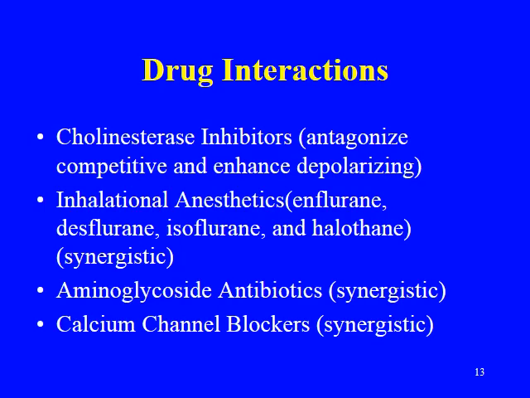So the cholinesterase inhibitor is favoring the acetylcholine, so it will antagonize the effect of the competitive antagonist, and there will be more depolarization because there will be more acetylcholine. This is how the drug interaction between a cholinesterase inhibitor and a competitive type of neuromuscular blocker happens.